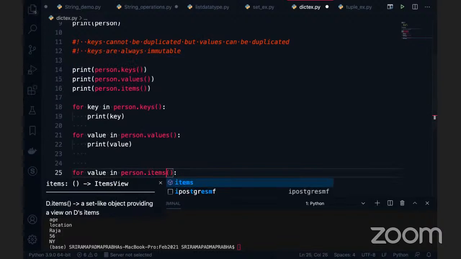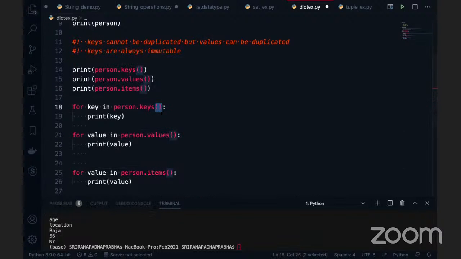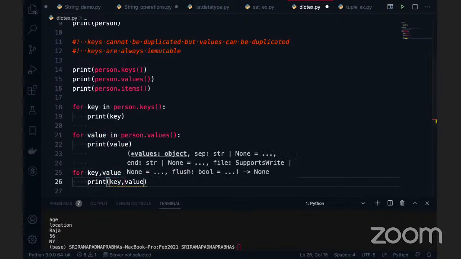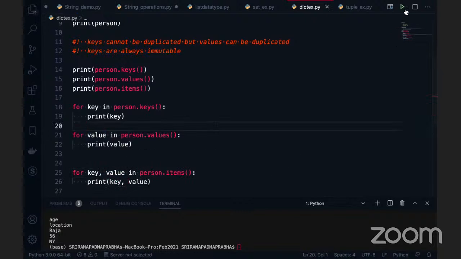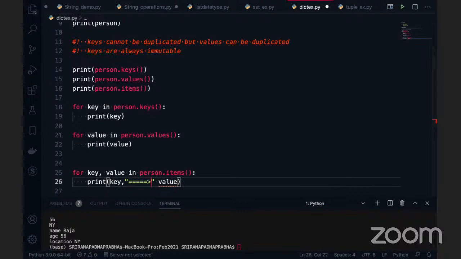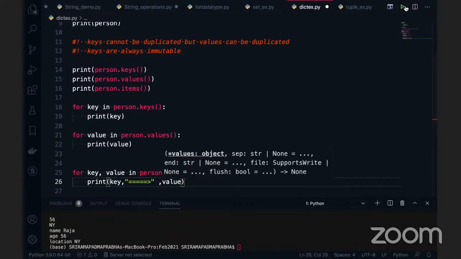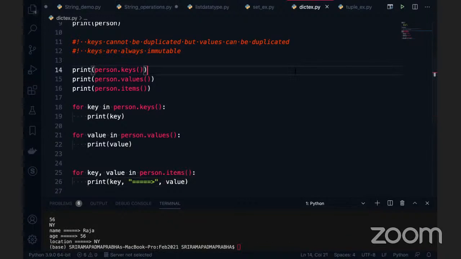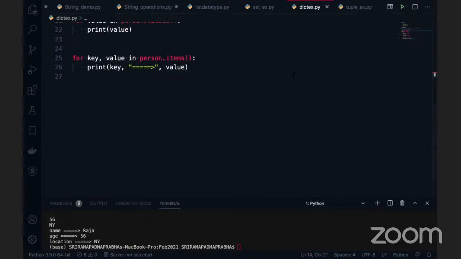This time I'll give the items function. Remember, I'm calling the functions here on the dictionary. This time I want to provide key comma value. So you want to print the key comma value here? You can give it this way because you are giving two variables. So I'm getting the name Raja. If you want to do something like formatting, you can do it by using this comma. It works. Okay, so for loop, right? We can use the for loop.